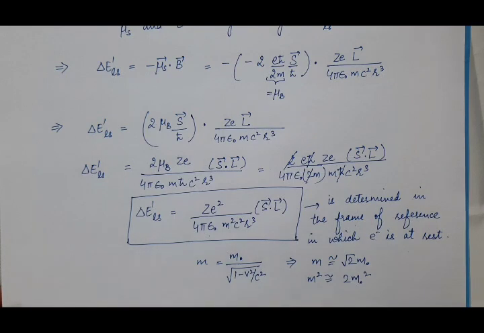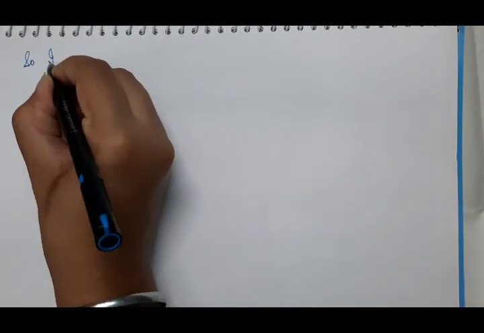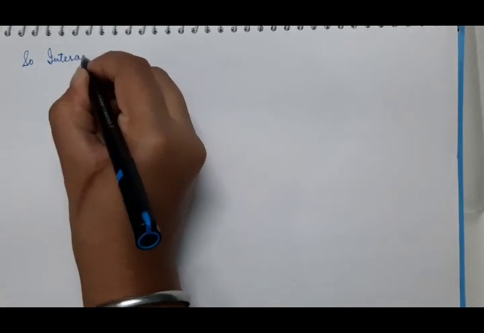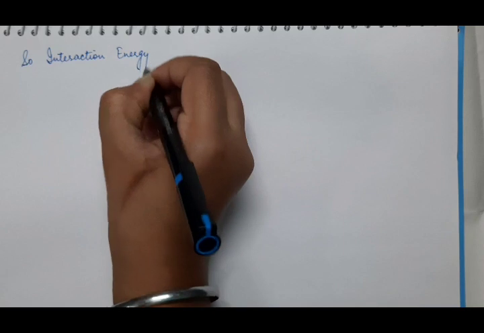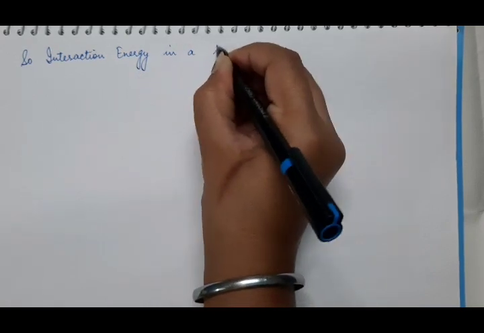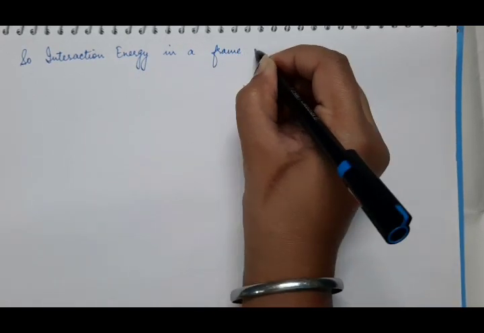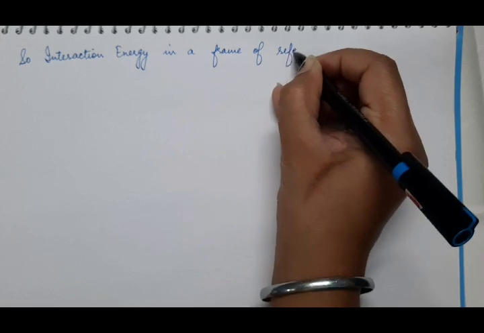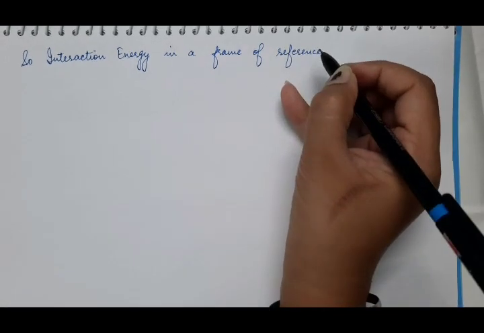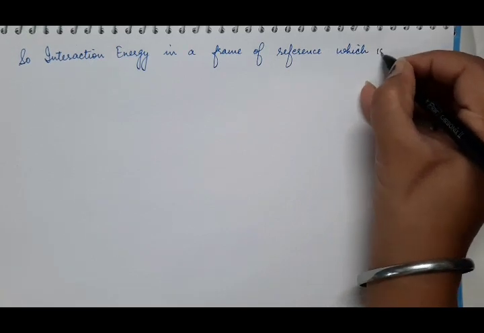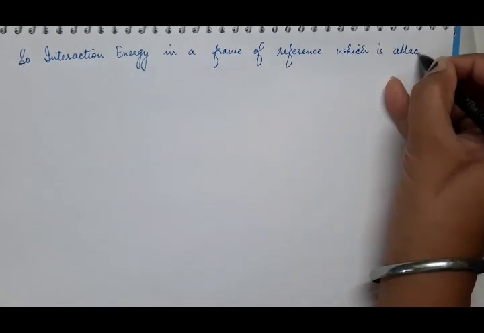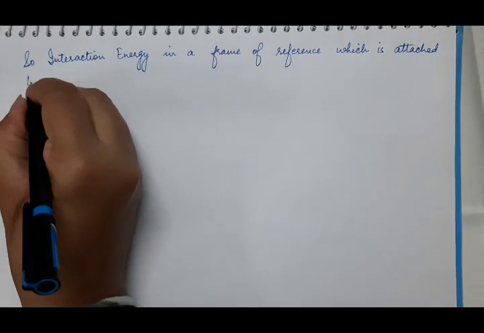So the interaction energy in a frame of reference which is attached to the nucleus.